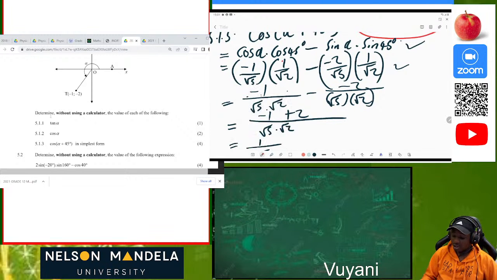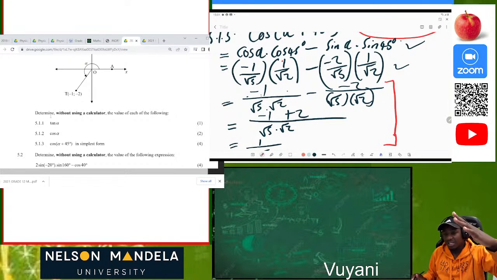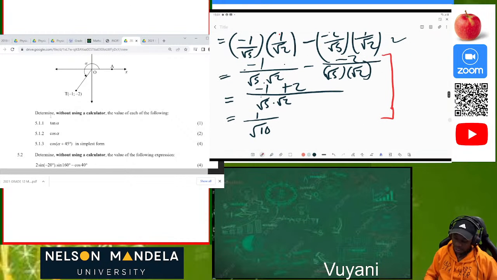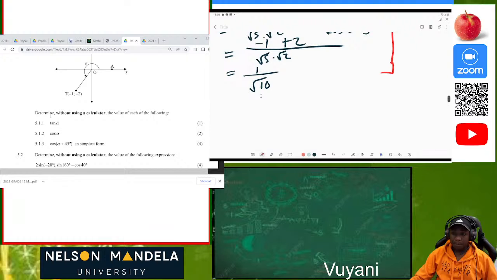So without using a calculator, from this step you can apply your calculator. Why? Because you've already outlined the original values which are wanted, for instance the values of cos 45, cos alpha, and sine 45 as well. So from this step you can use your calculator, but in the steps above you can't. You will be penalized and you won't be awarded full marks. So please be careful of those problems. You can see it's a 4-mark question, which means it needed critical thinking.